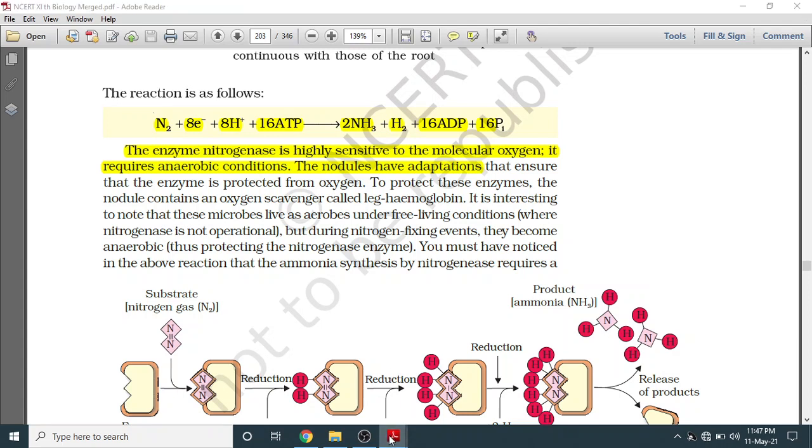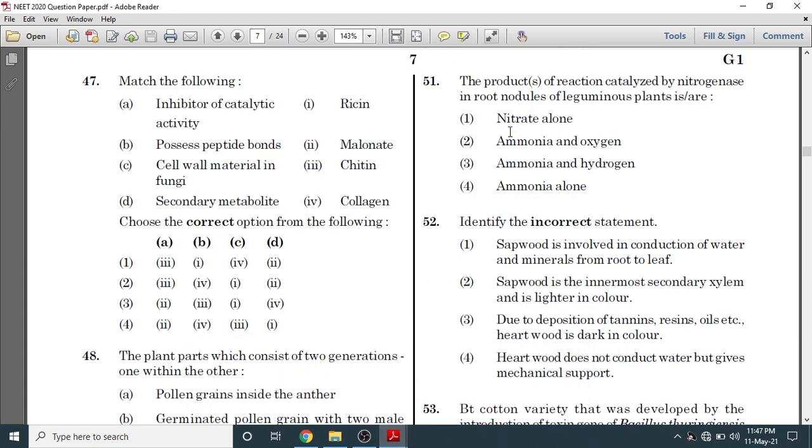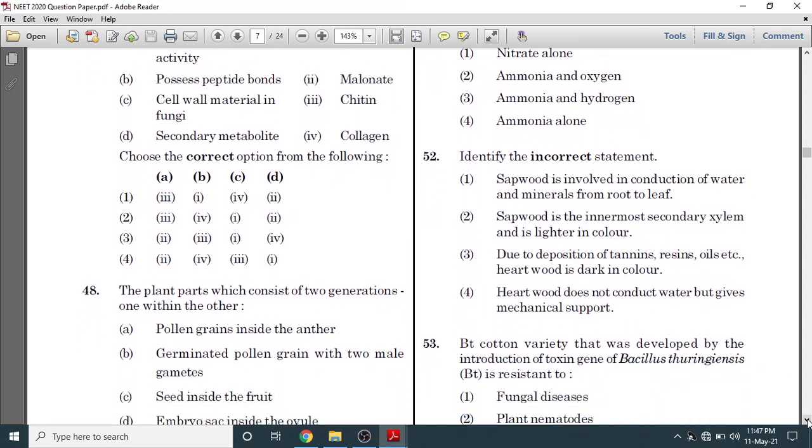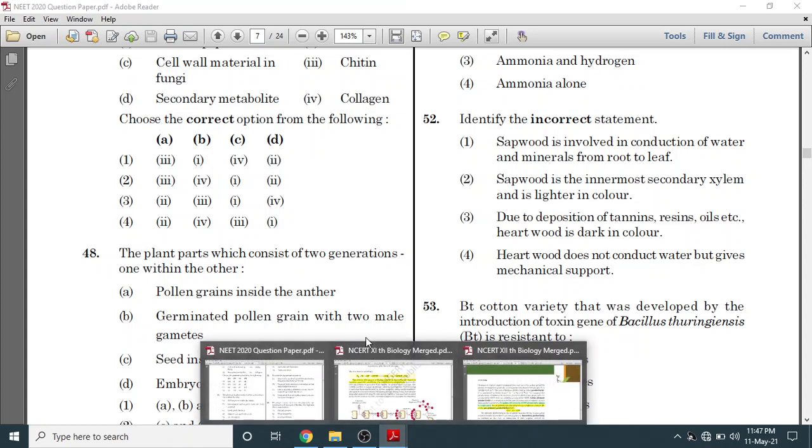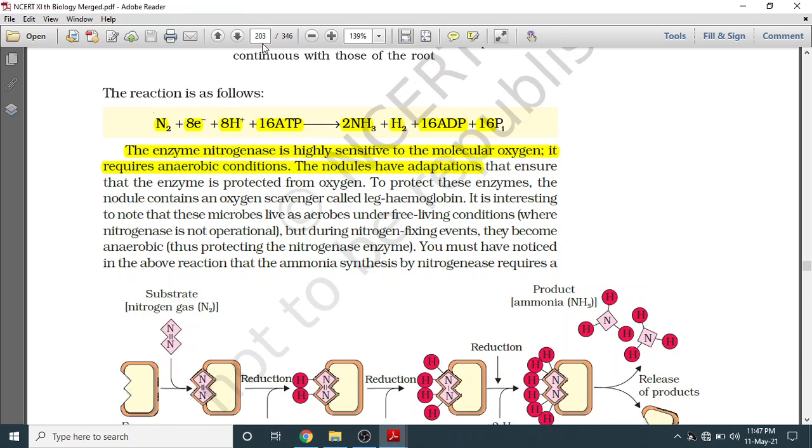So we will go to the question. इसके अंदर देख लो ammonia and hydrogen. Option number 3. So the answer of this question will be 3. Identify the incorrect statement. हमें इसके अंदर से incorrect statement identify करनी है. Question number 52. Question number 52 was asked from class 11th from page number 96. So we will directly type the 96.